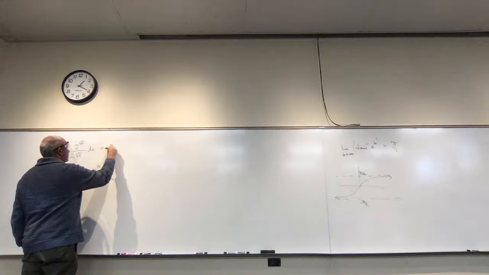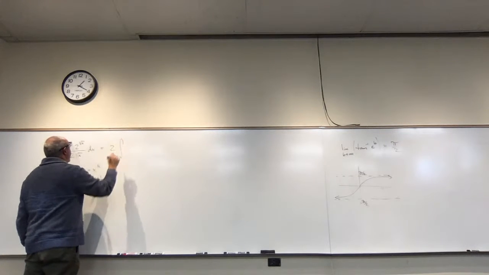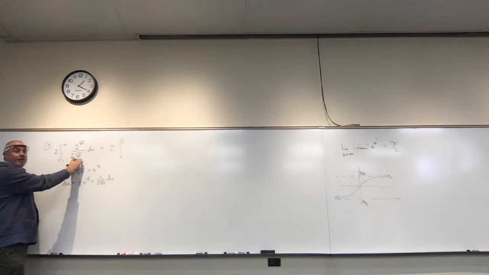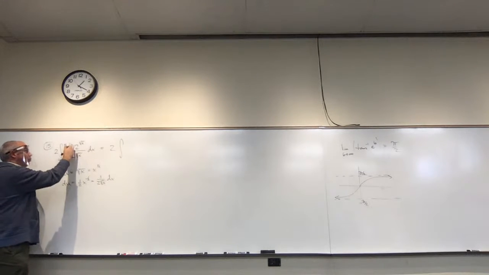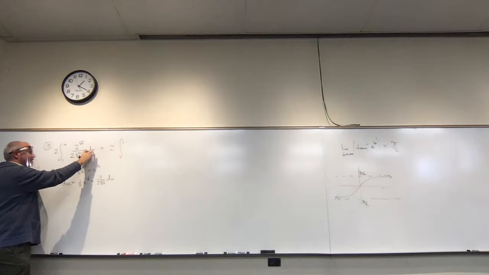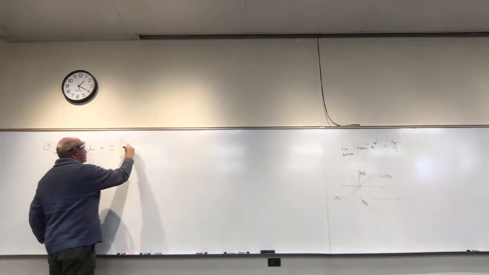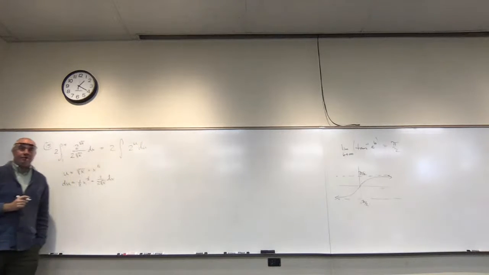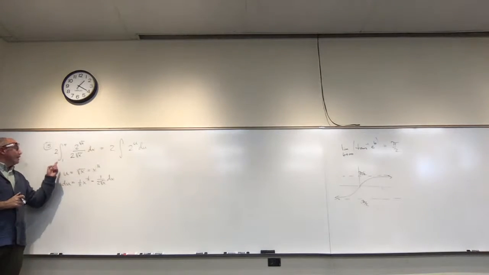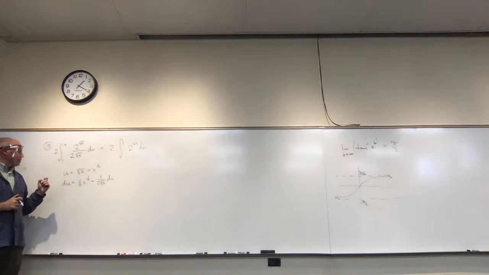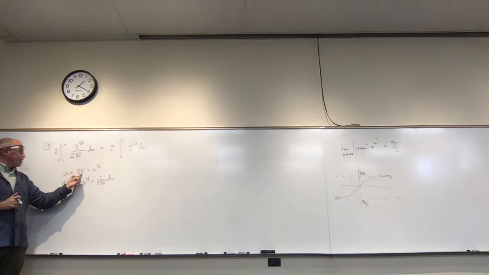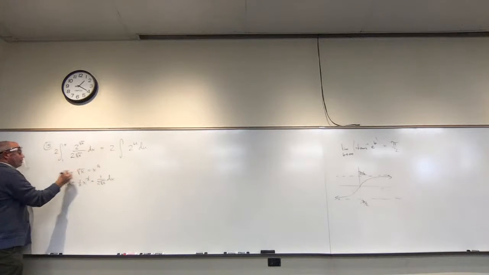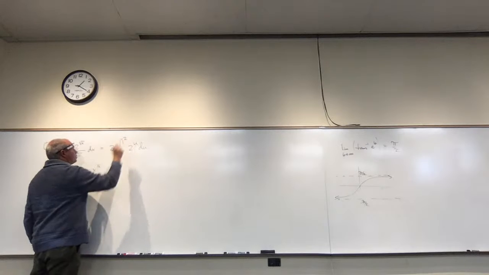And if I do, the 2 stays. I get the integral of, I need this one. Don't put a u here because that's part of the du. The 1 over 2 square root of x dx, that's all du. So I just get 2 to the u du. And then I need new limits of integration. So I need to say, okay, if x is 1, u is 1. If x is 4, u is 2.